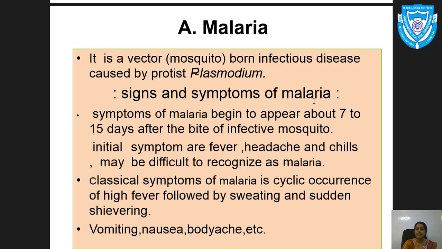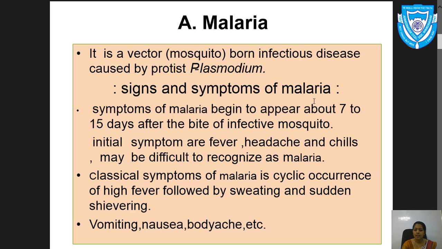But the classical symptom of malaria is the cyclic occurrence of high fever followed by sweating and sudden shivering. If this kind of symptom is seen in a person, this sign indicates that the person is suffering from malaria. Some other symptoms or signs are nausea, vomiting, body ache, headache, chill, etc.